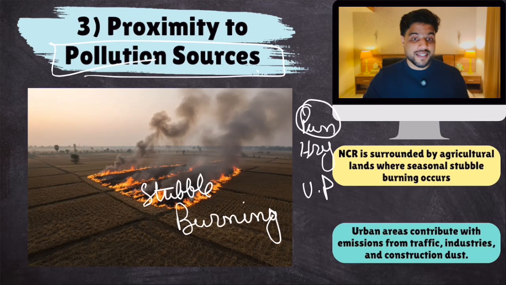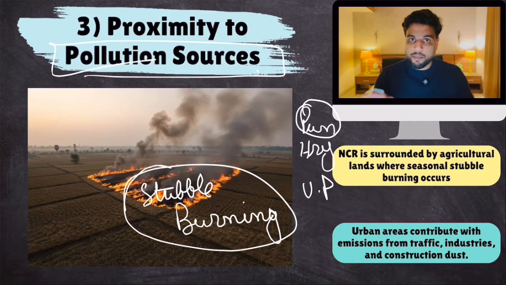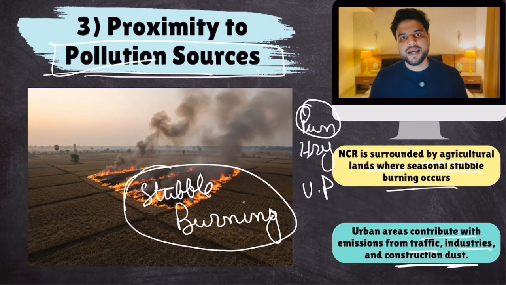That is not the case in Maharashtra or Bengal or Tamil Nadu. Because of this stubble burning, especially during the October-November time period, Delhi has an added pollution source. NCR is surrounded by agricultural lands where seasonal stubble burning occurs, plus urban areas. It's not just the farmers who are contributing to air pollution. Urban areas contribute emissions from traffic, industries, and construction dust. So these are location-based factors.